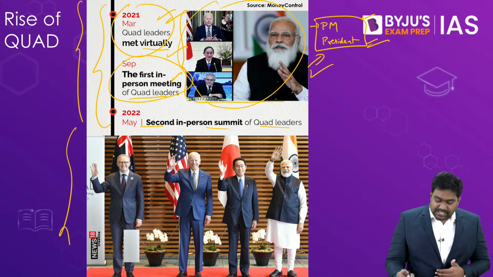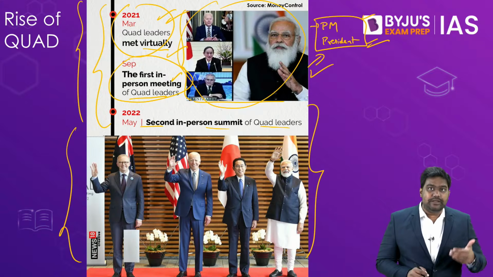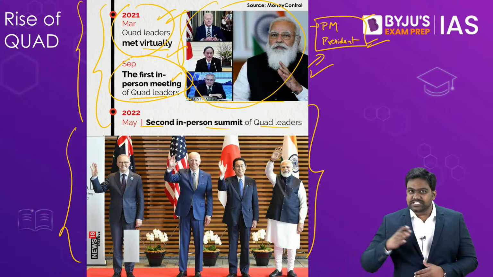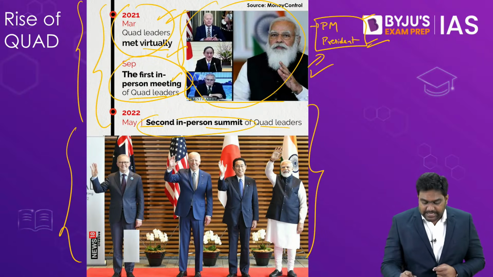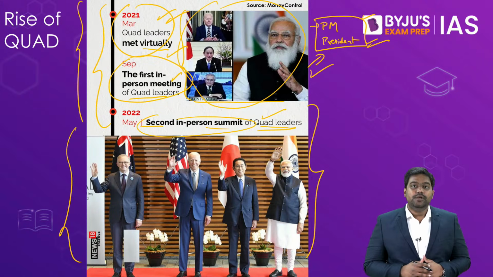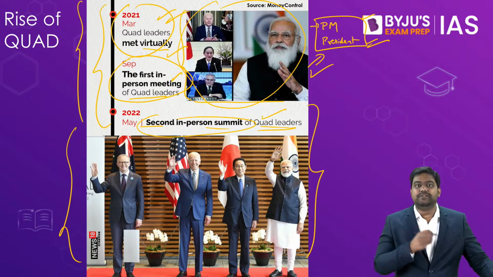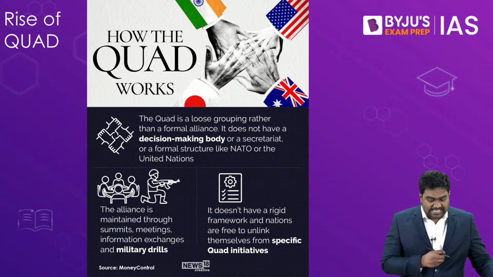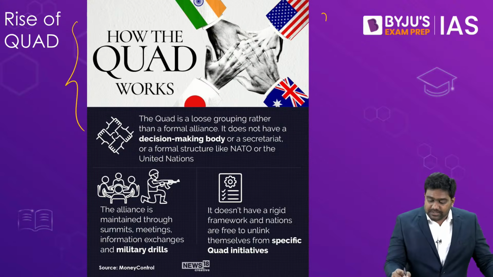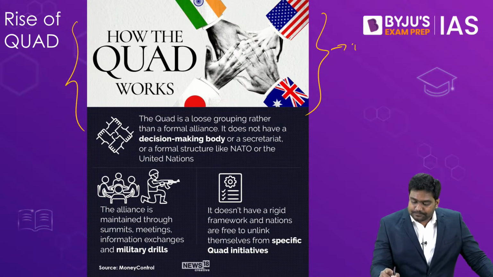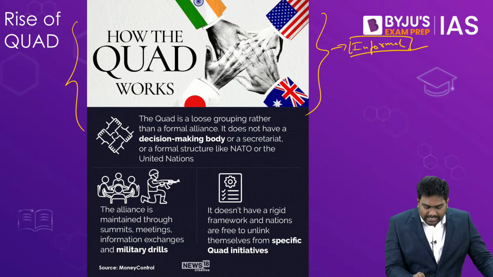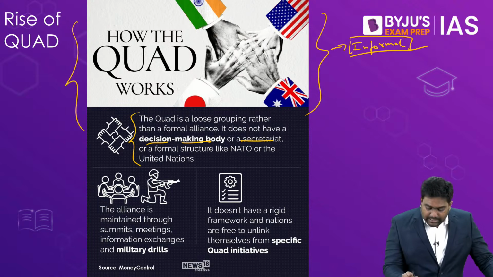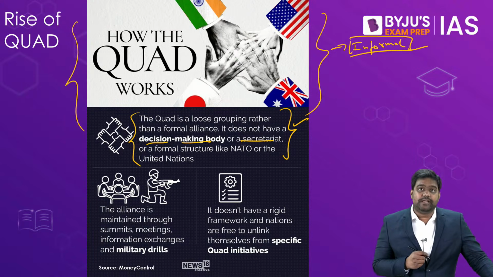Following this, they've held one more virtual summit this year in March 2022, and just a couple of weeks back in May 2022, the second in-person meeting also took place. So this is what makes the Quad so interesting and so very important for our exams as well. Even though Quad is an informal grouping, even though it doesn't have a formal setup or a treaty, even though it doesn't have a secretariat or a headquarters, it still plays a key role in stabilizing the Indo-Pacific region.